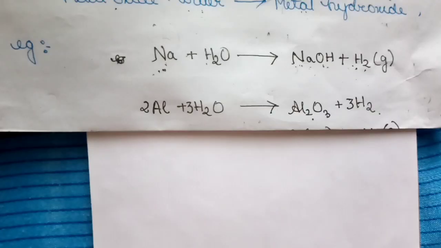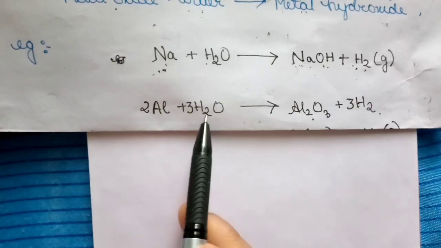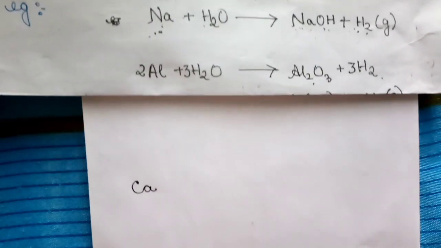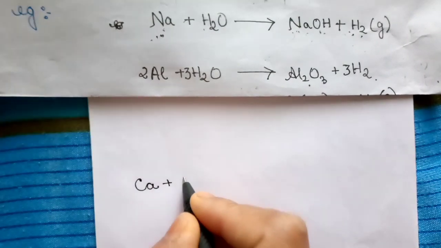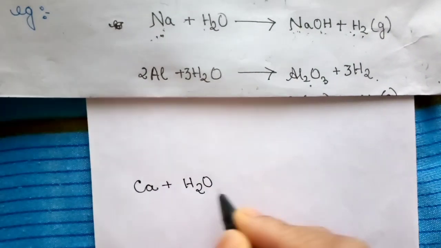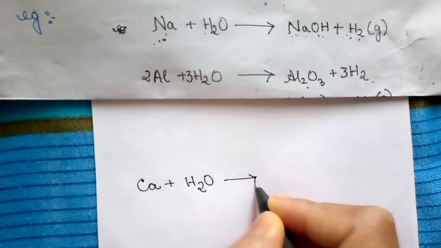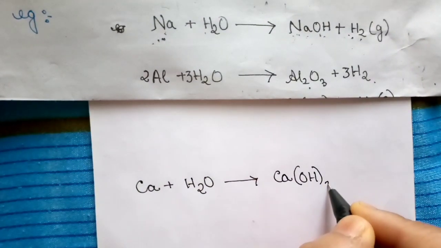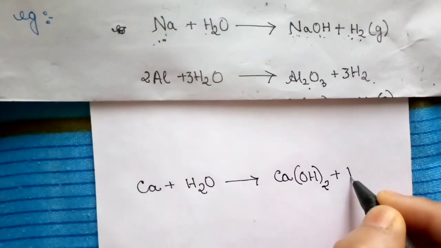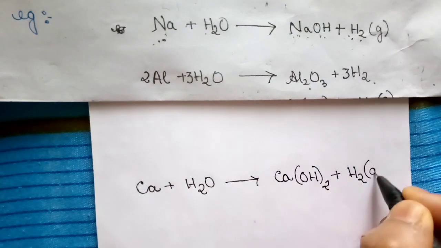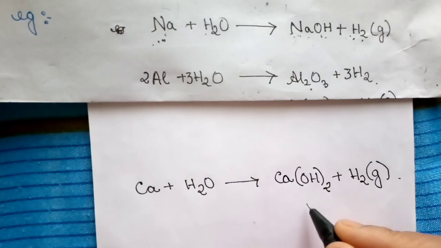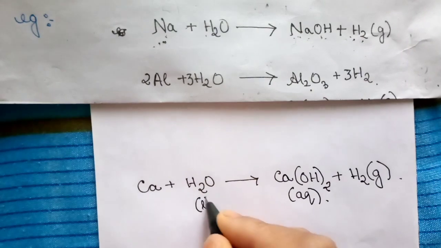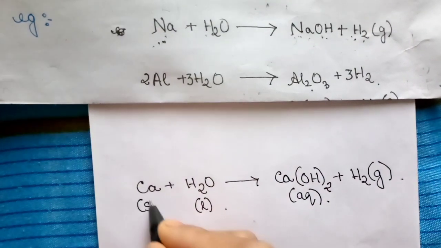Let's take another example related to this. Take calcium plus water. When it is mixed with water, it will always result in calcium hydroxide plus hydrogen gas. Hydrogen will always be in gaseous form, calcium hydroxide will be in aqueous form, water will be liquid, and calcium will be solid.